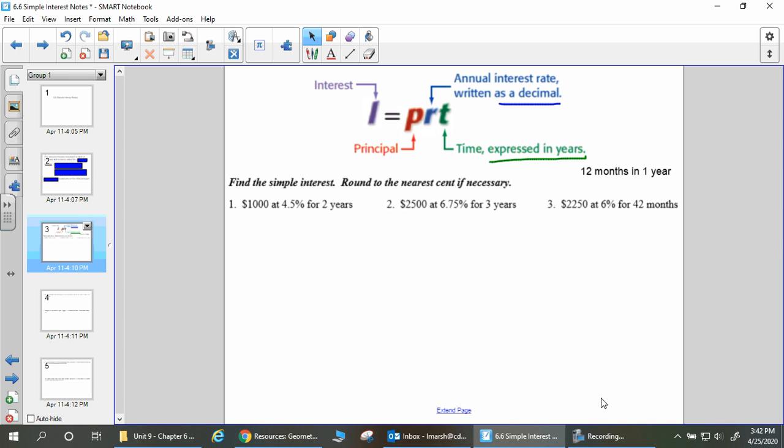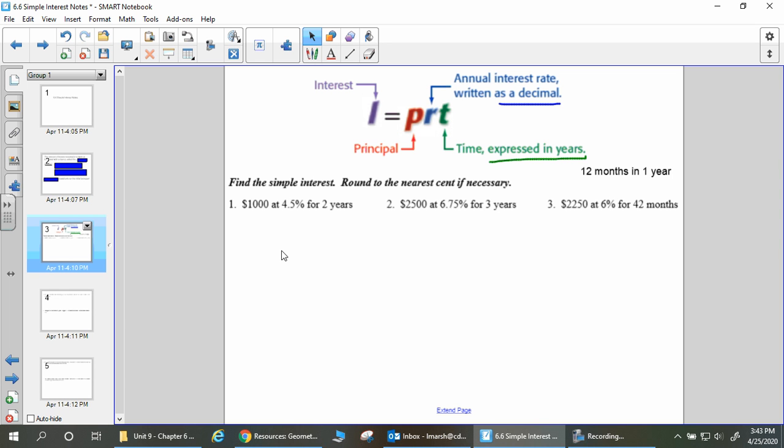Okay, so the key to this is simply taking this formula, putting the information in, and getting an answer out. So the three questions you see on your screen simply say, find the simple interest, round to the nearest cent if necessary. So we're finding I, which means they have to give us the principal, the rate, and the time. So how much money are we doing? What percent and for how long?